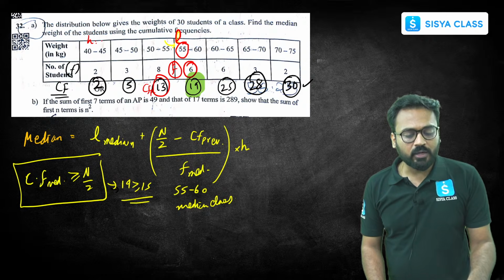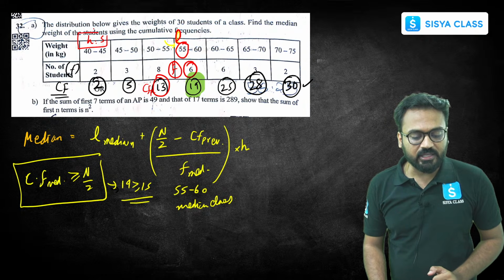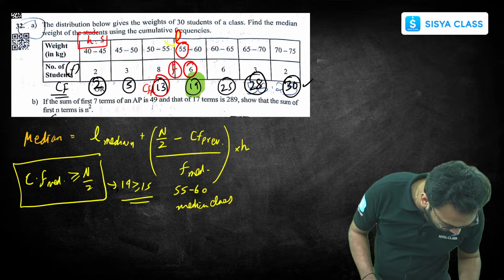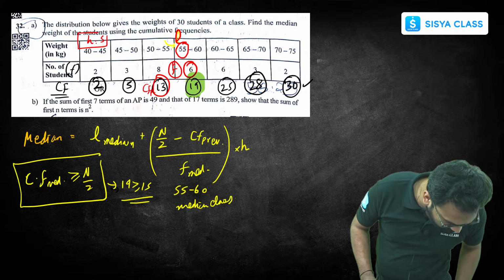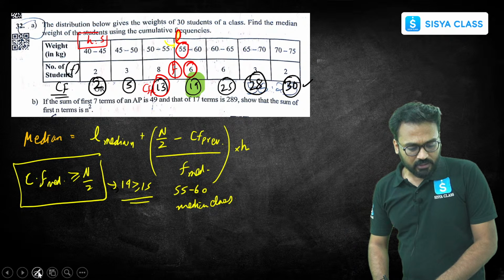Upper limit minus lower limit of any of the classes, you will get h equals 5. Okay, so let's find this out. Let's try this out here.